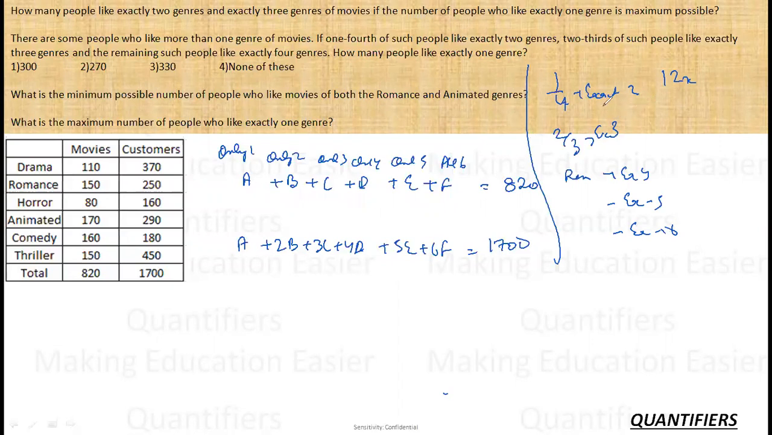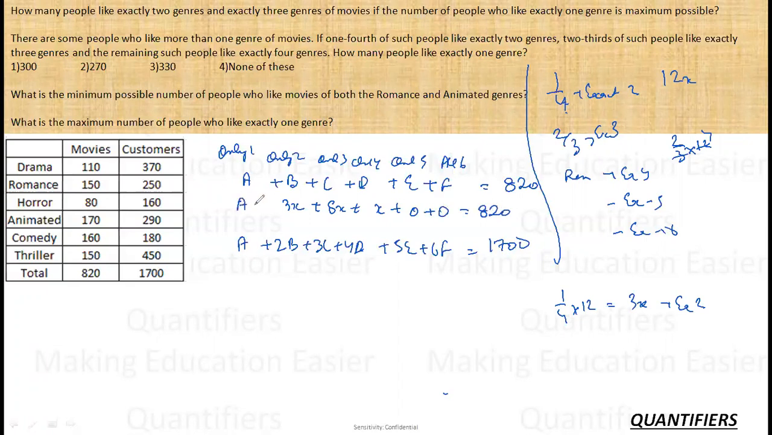Now, out of this 12x, exactly 2 is 1/4. There are 1/4 of 12x which like exactly 2. So how many people is that? 3x, which means the value of b is 3x. Exactly 3 is 2/3 of 12x. Why did I assume 12x? Because it is the LCM of 4 and 3. That is 8x. The remaining is exactly 4. So 3x and 8x make 11x, and the remaining is only x. And E and F are 0.